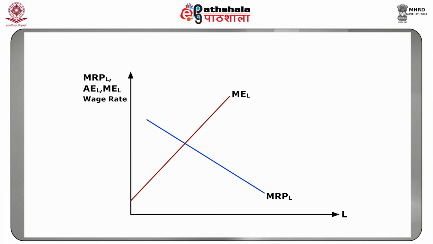The monopsonist achieves his equilibrium at the point EMS, where the MEL is equal to MRPL. The monopsonist hires LMS units of labor at a wage rate equal to WMS, read from the SL curve, with LMS units of labor being hired.